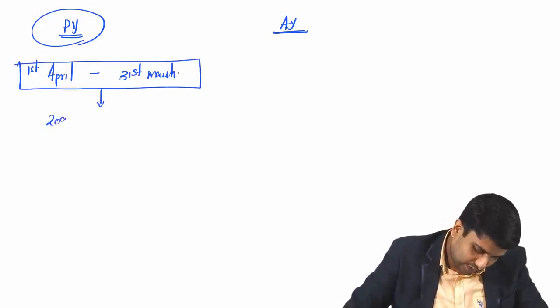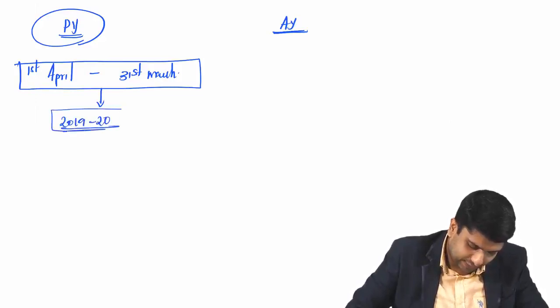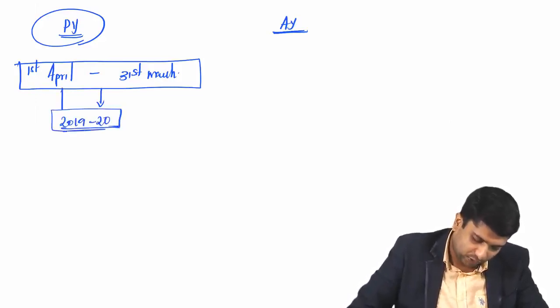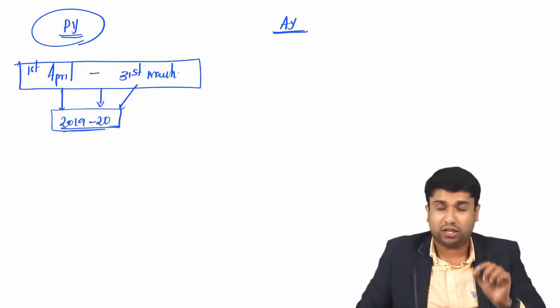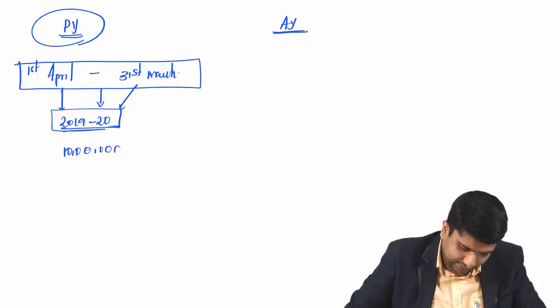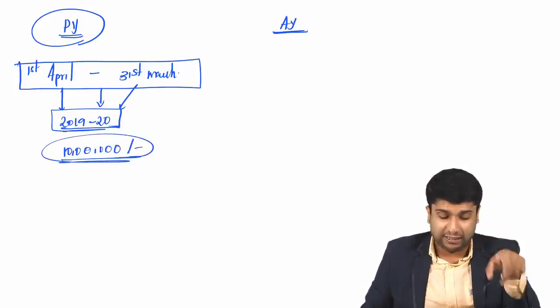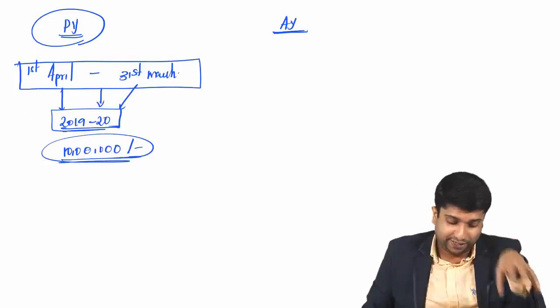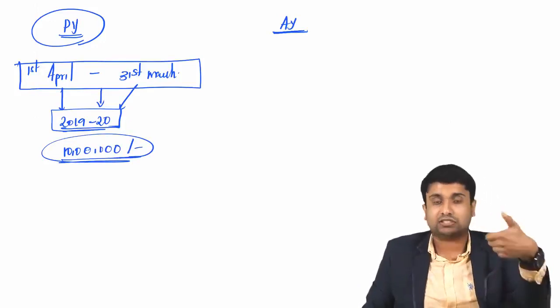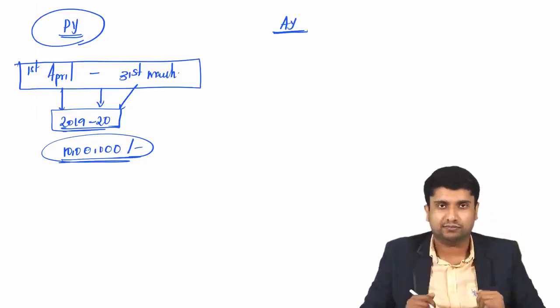Say 2019-20. In this period, from 1st April 2019 to 31st March 2020, say I have earned rupees 10 lakhs. So we can say that this 10 lakhs is earned by Mr. JK in the period between 1st April 2019 and 31st March 2020, and it is called the previous year.